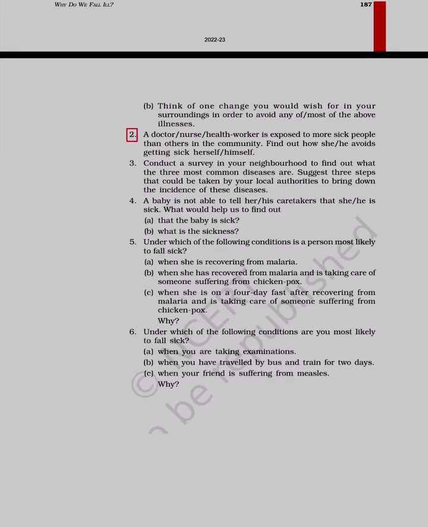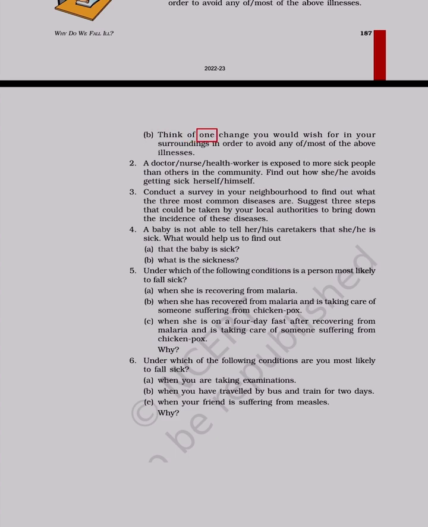Think of one change you would wish for in your surroundings in order to avoid any or most of the above illnesses. 2. A doctor, nurse, or health worker is exposed to more sick people than others in the community. Find out how he or she avoids getting sick. 3. Conduct a survey in your neighborhood to find out what the 3 most common diseases are. 4. Suggest 3 steps that could be taken by your local authorities to bring down the incidence of these diseases.